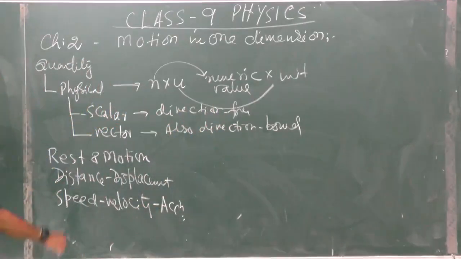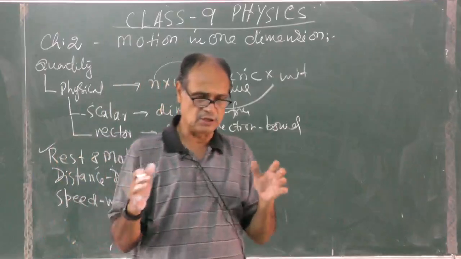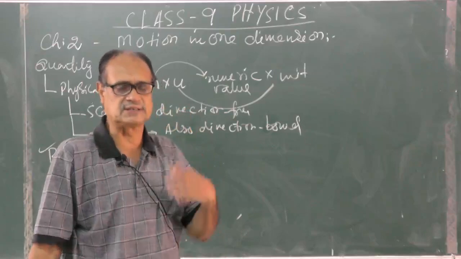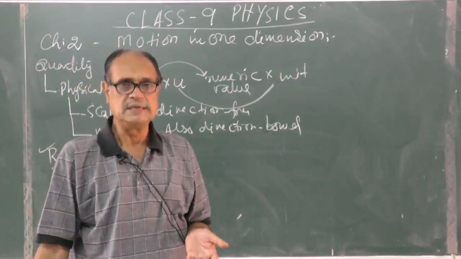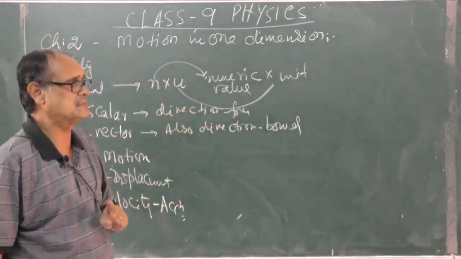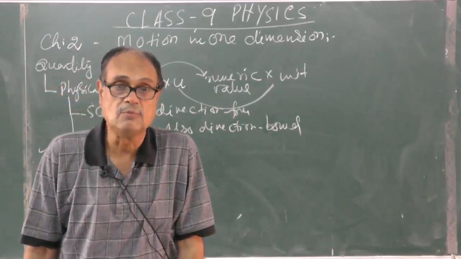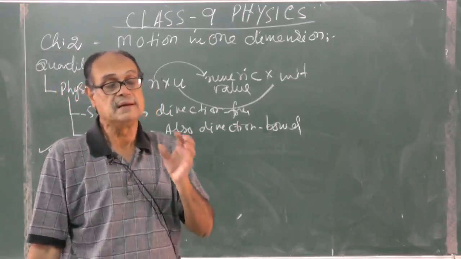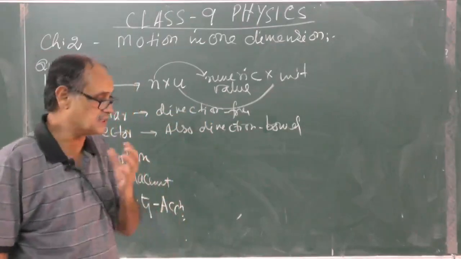Next we read about rest and motion, though these terms are very much opposite in meaning. A body is said to be in rest if it doesn't move, because rest and motion both are related to movement. Yes, movement, there is motion. No movement, that is rest. But this movement is not very clearly understood if it is simply said as movement. So movement is a relative factor, not an absolute, but a relative factor. Movement with respect to what?